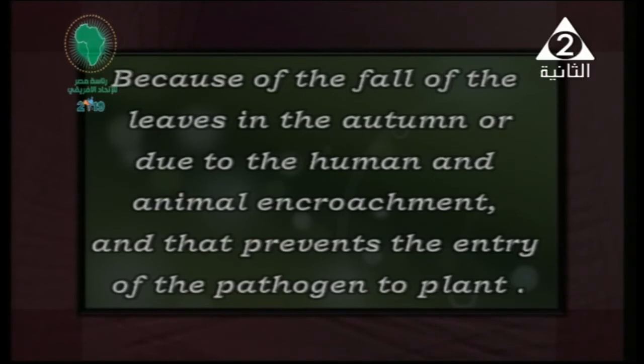All of that causes what? Preventing the entry of the pathogen into the plant. So from our illustration right now, we know that the immune system is not only to defend the plant, or any living organism, from inside, but also from outside. And if the pathogen succeeds in entering the living organism, the immune system works to destroy it.